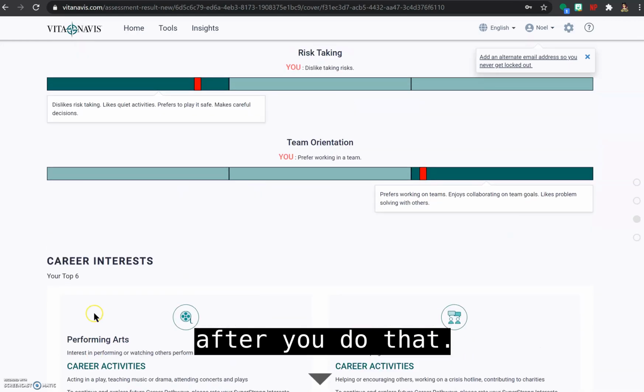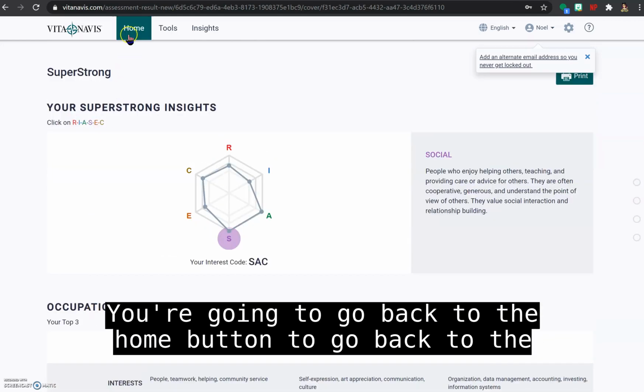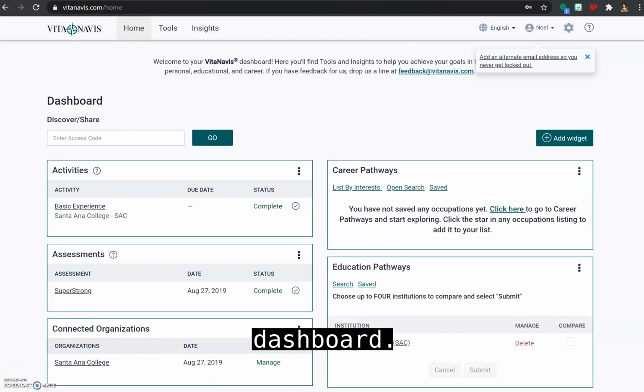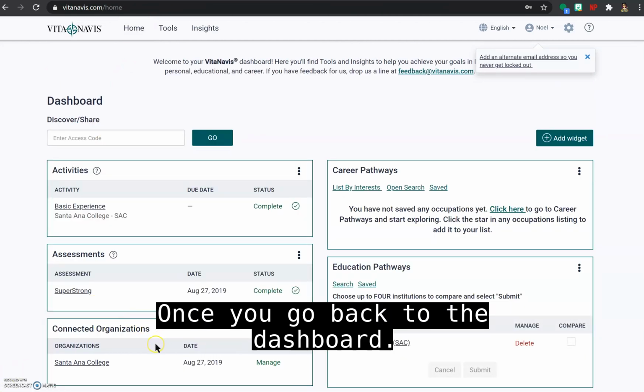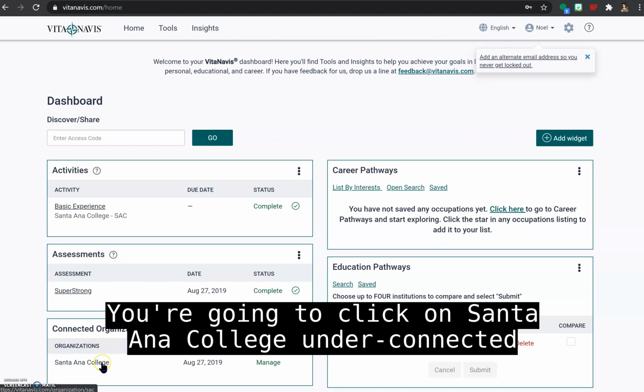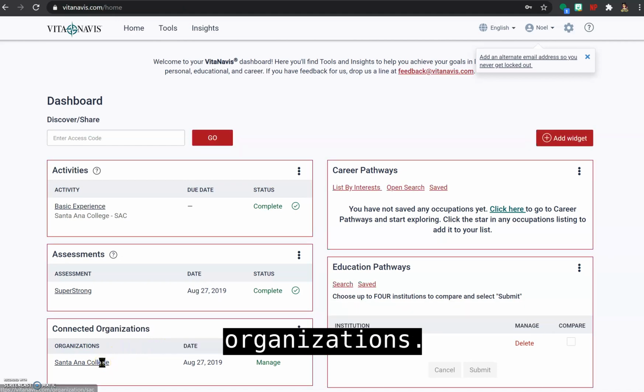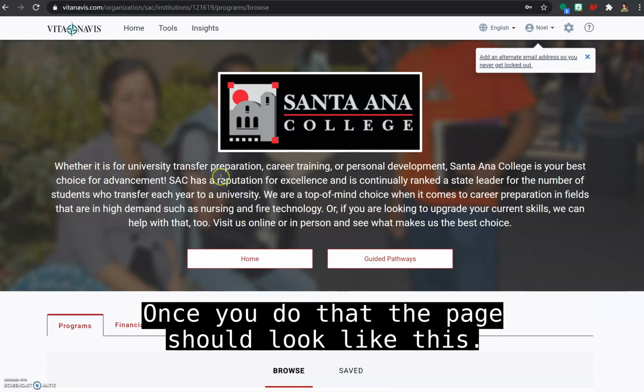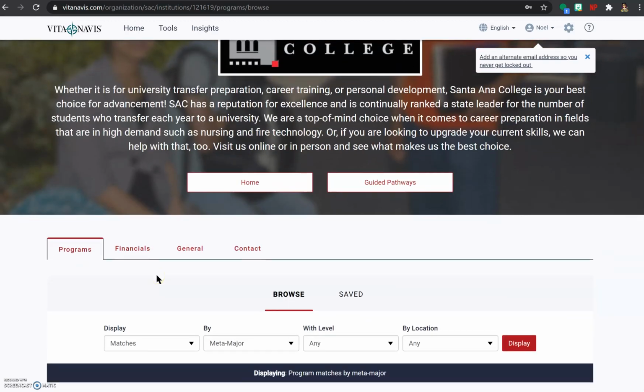After you do that, you're going to go back to the Home button to go back to the dashboard. Once you go back to the dashboard, you're going to click on Santa Ana College under Connected Organizations. Once you do that, the page should look like this.